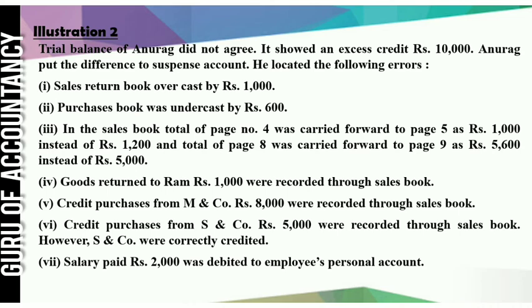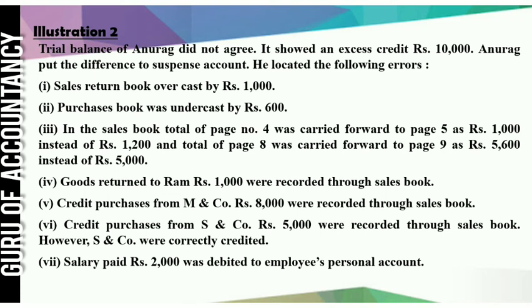So here you can see in the first case from page number 4 to page number 5, rupees 1000 is carried forward instead of 1200. So here 200 rupees difference. In the next case, from page number 8 to 9, rupees 5600 instead of 5000.